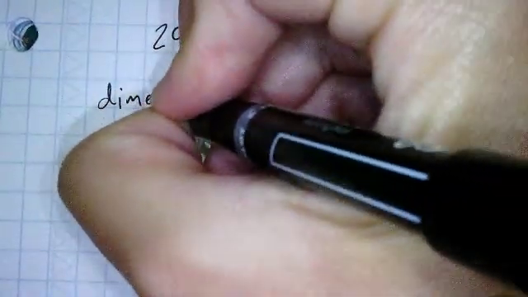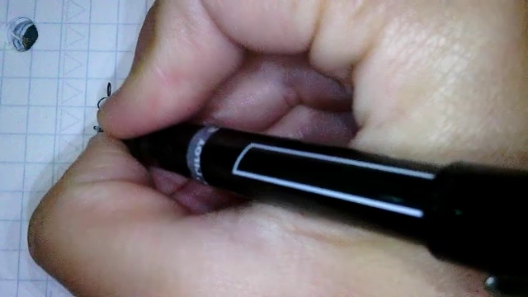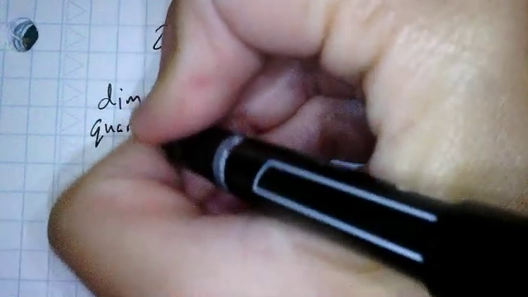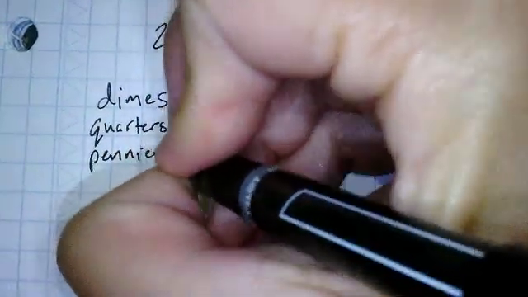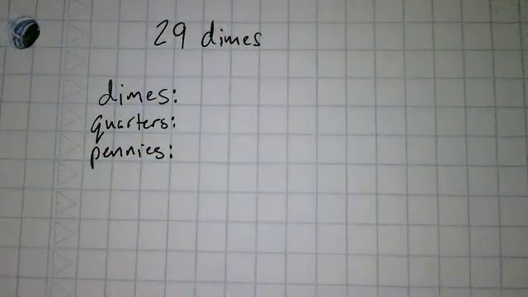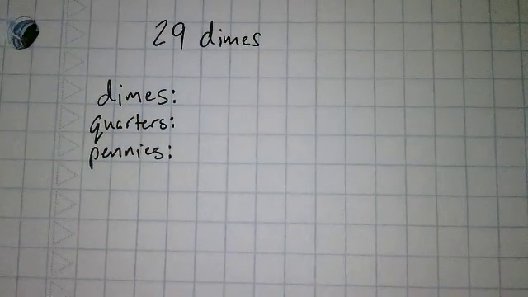So, he has 3 types of coins here, right? So I'm going to make myself a little list. First, he has dimes. Then he has quarters, if I go in order of the problem. And then he has pennies. Okay, so I have 3 written here. These are my 3 things that we're looking for.